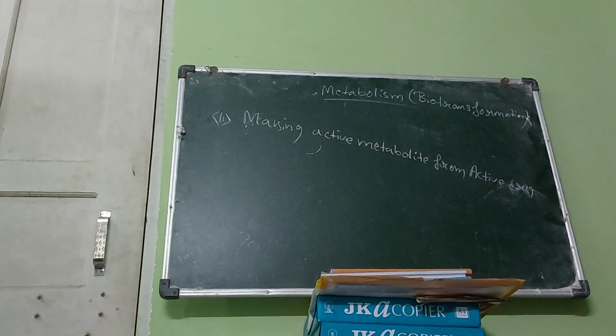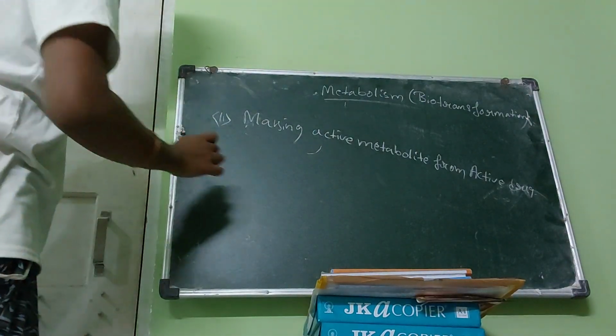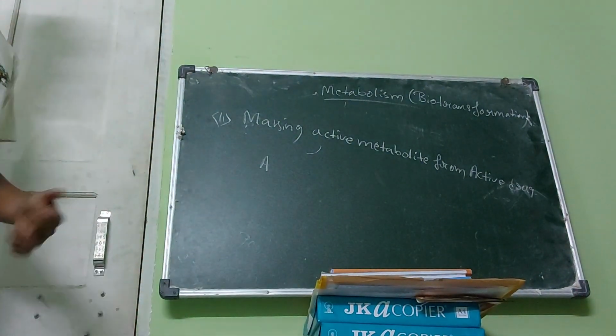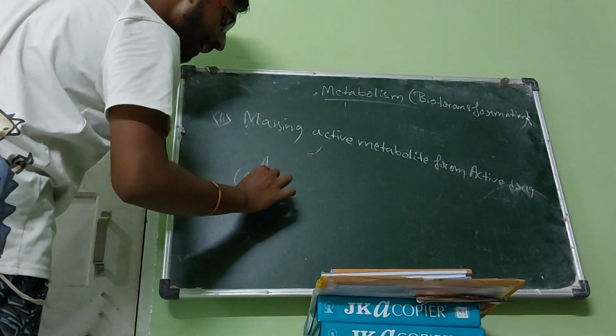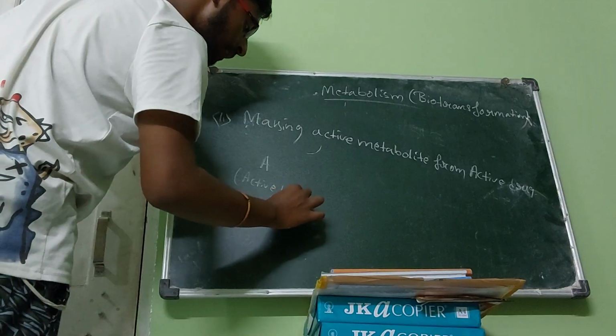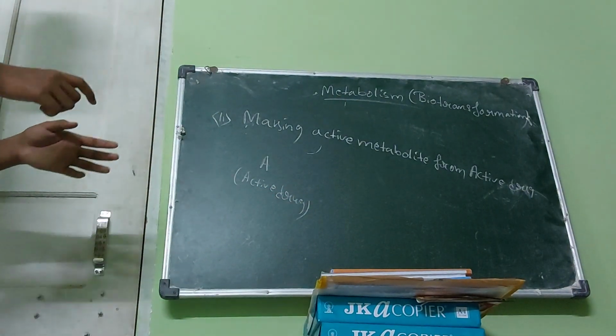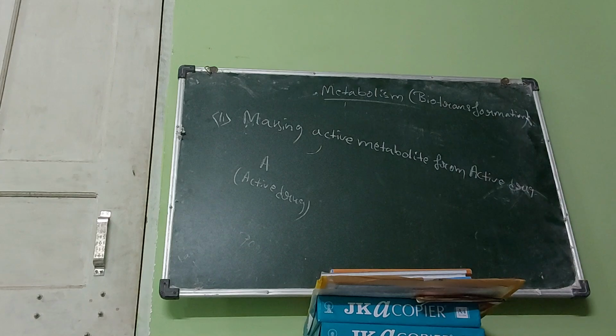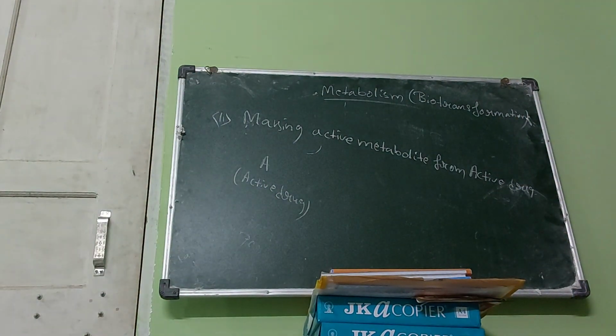So in this case there will be an active drug. Let's say A is an active drug. What does it mean by active drug? Active drug means this drug is acting upon our body and is showing its pharmacological effect or therapeutic effect. Why is this drug active? Because it is showing a pharmacological activity in our body.